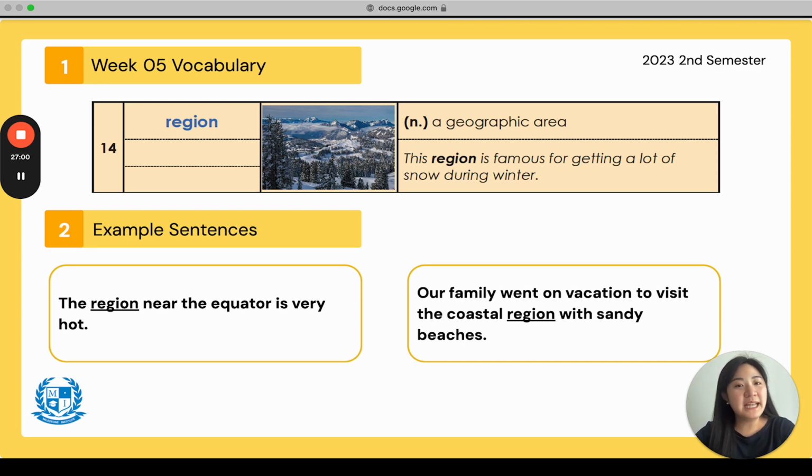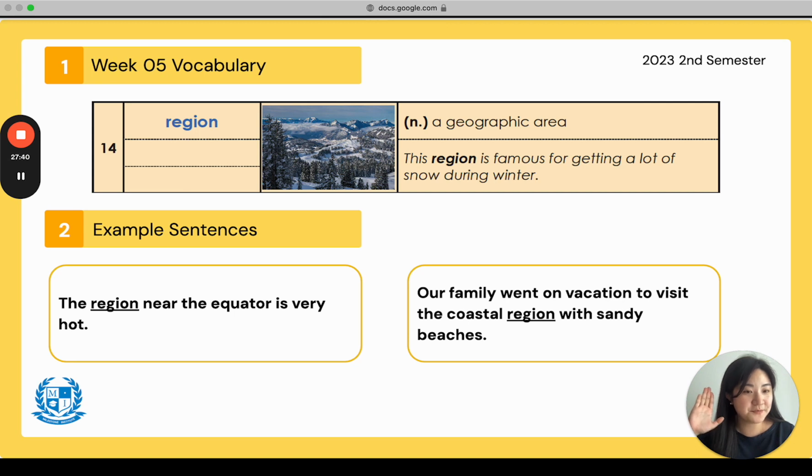And the part of speech is noun, and the definition says a geographic area. That's a long word inside the definition. It just means a certain area somewhere in the world. So this example sentence says, this region is famous for getting a lot of snow during winter. So in this picture, this is the region, the area that gets a lot of snow. You can think of area, region. Everyone say region. And repeat after me and say, this region is famous for getting a lot of snow during winter.